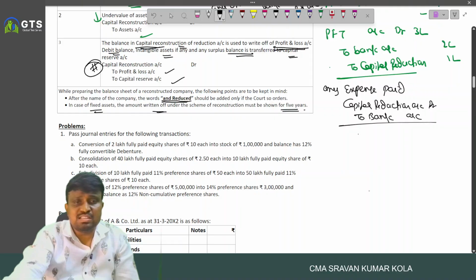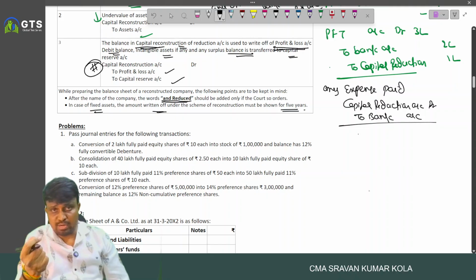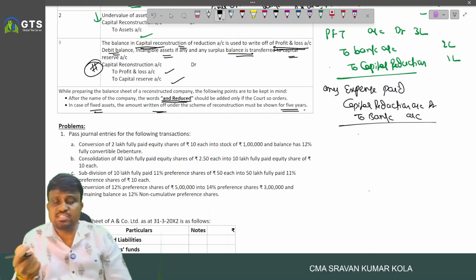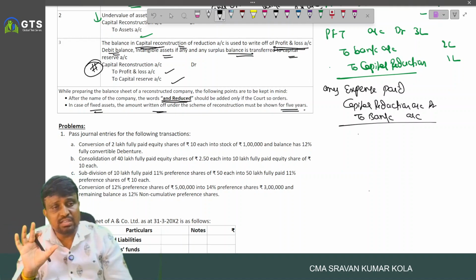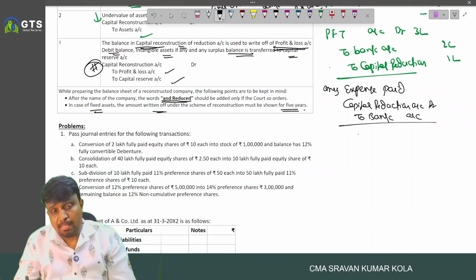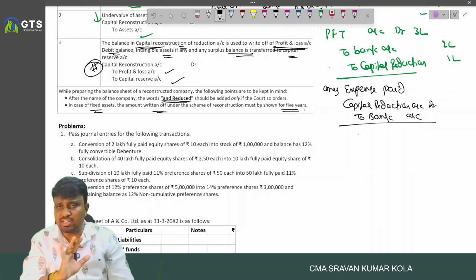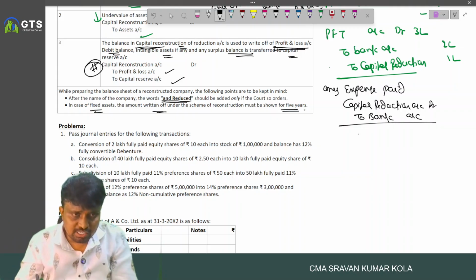So whatever the balance is there in capital reduction is used to write off profit and loss account debit balance, and any other intangible assets or any other tangible assets, if anything is written off as a part of the program, those are adjusted. Any balance that is there will be transferred to capital reserve. Okay. Next. Coming to the problem: pass the journal entries for the following transactions. These entries are enough for doing the IRC problem.